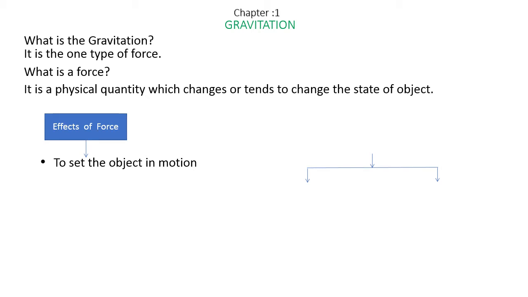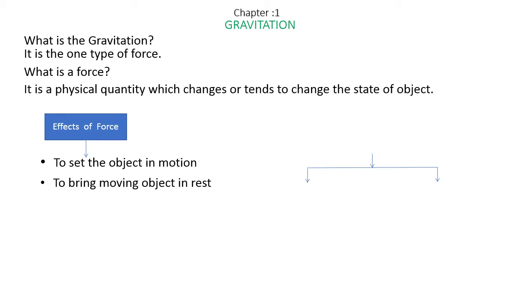As in the example we just discussed, the cupboard which is at rest starts moving when you apply force. Another example: a bicycle is at rest, and when you sit on it and start pedaling, the object is in motion. That is what we mean by setting the object in motion. Second, we have bringing the moving object to rest.